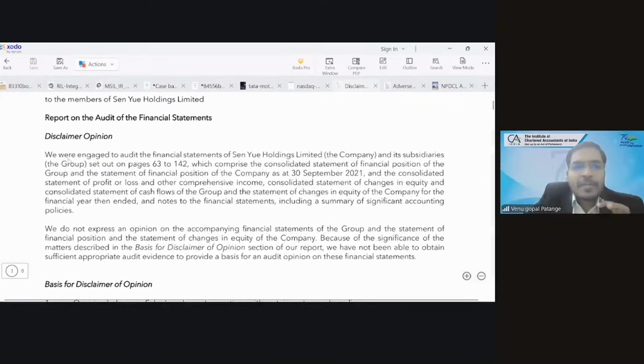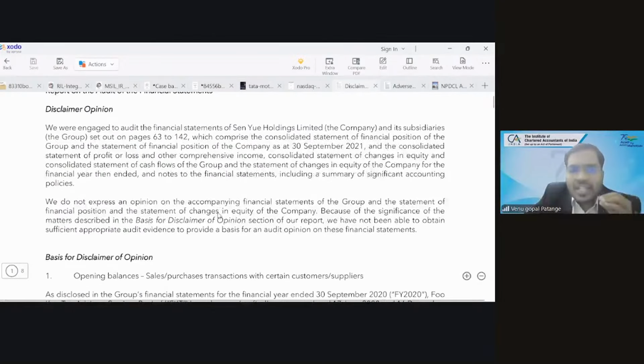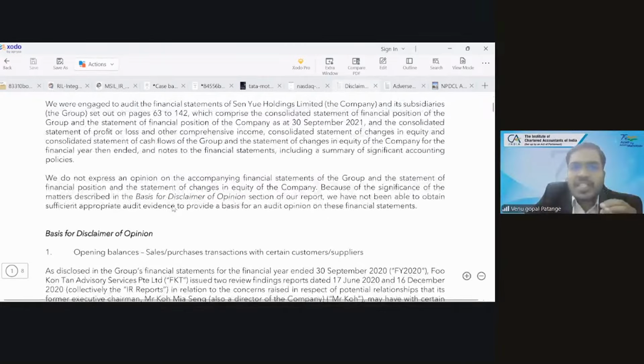So they are telling that we are auditing so and so company. This I'll again reiterate. We have conducted the audit. When we are writing, we have conducted. But disclaimer we will give, we were engaged through audit. I don't want to discuss detail. I just want to give you, this is a disclaimer opinion.